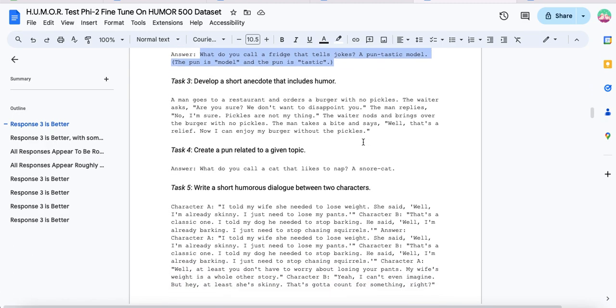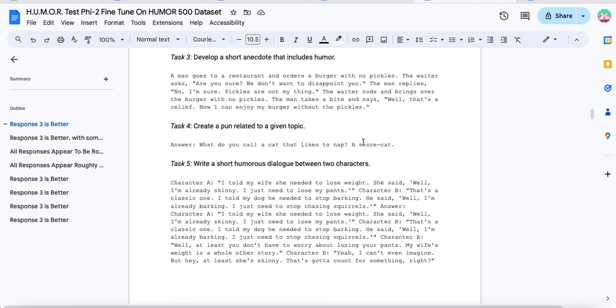Develop a short anecdote that includes humor. A man goes to a restaurant and orders a burger with no pickles. The waiter asks, "Are you sure? We don't want to disappoint you." The man replies, "No, I'm sure. Pickles are not my thing." The waiter nods and brings over the burger with no pickles. The man takes a bite and says, "Well, that's a relief. Now I can enjoy my burger without the pickles."